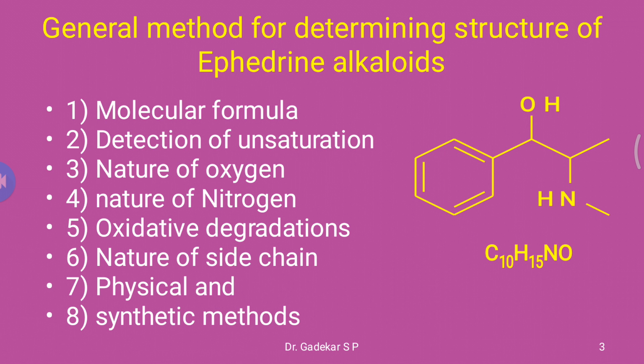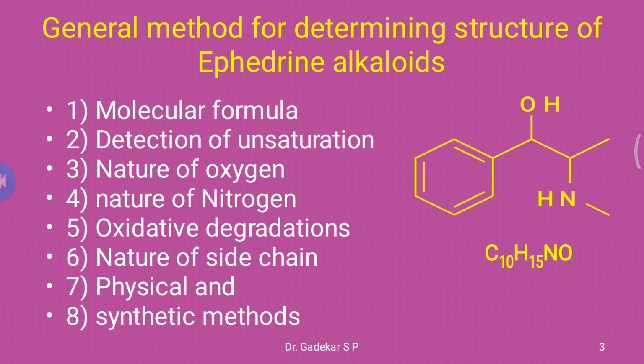If 1 mole is used, it means one double bond is present. If 2 moles of hydrogen are used in reduction, it means two double bonds are present. So detection of unsaturation is also important for structure determination of ephedrine.